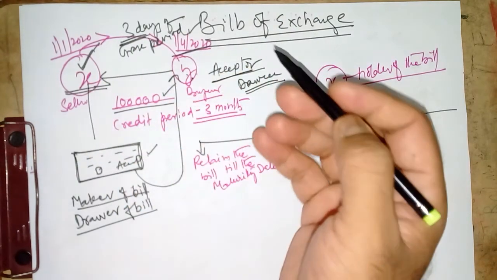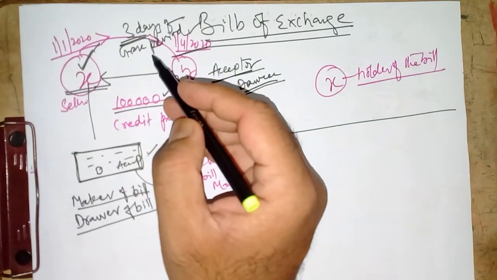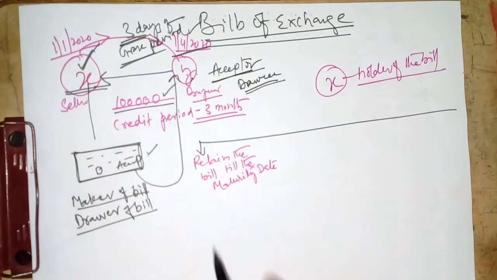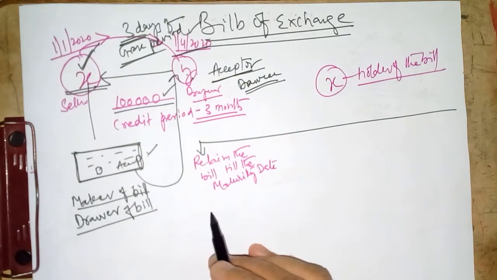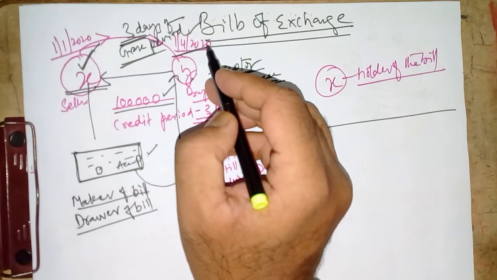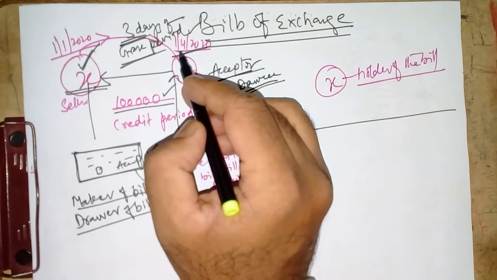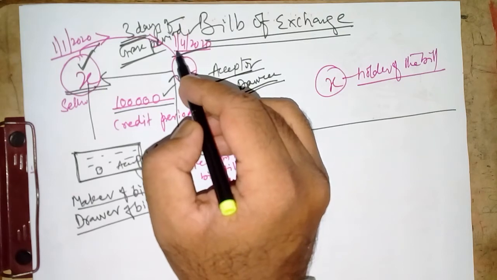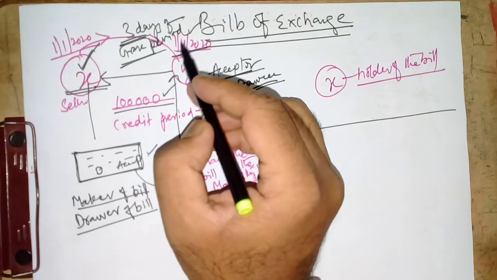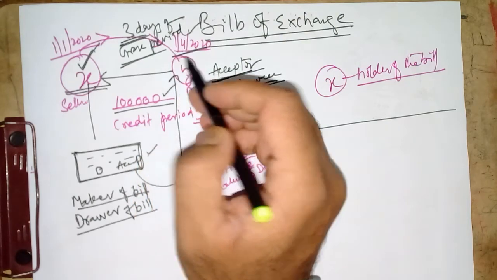Then there is a story of old and ancient style and all those things. I don't want to get into that, just to explain you the 3 days grace period. Alright. So the bill date would be 4/4/2020. And presume that this date, 4/4/2020, would be Sunday. Then one day before will be the maturity date.